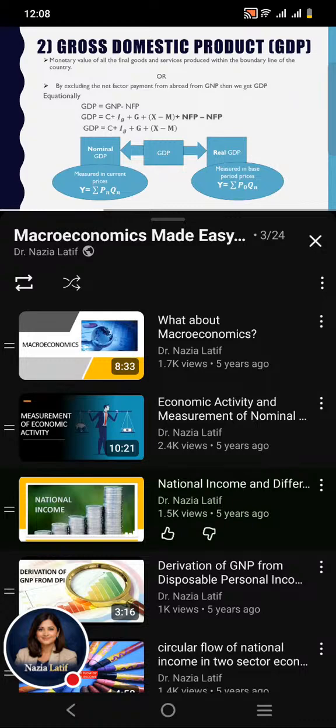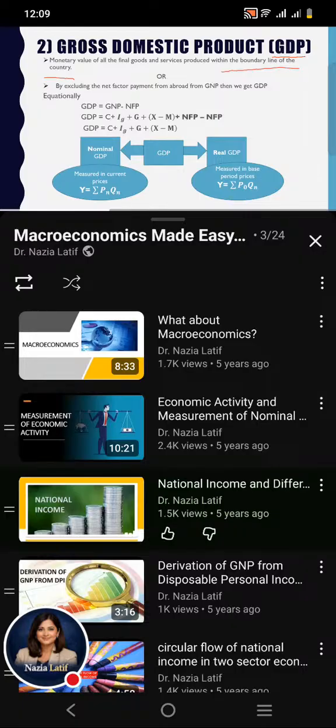Next concept of the national income is the gross domestic product, and simply we can write it as GDP. How can we define the term GDP? We can define it as the monetary value of all the final goods and services produced within the boundary line of the country.